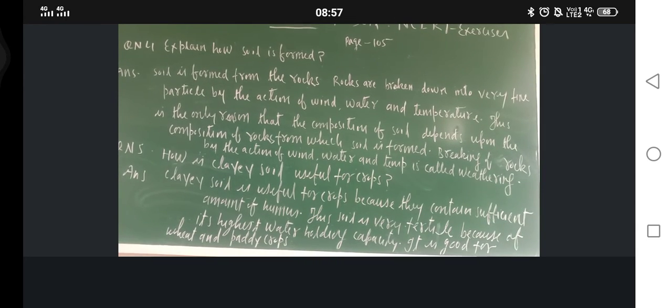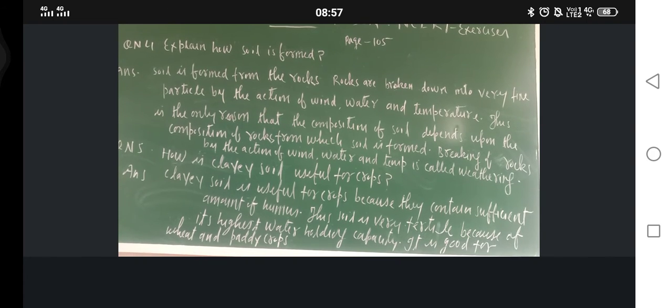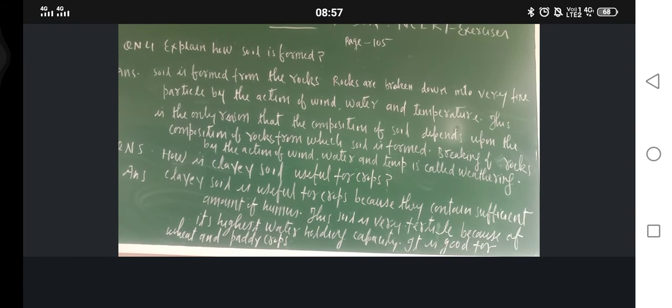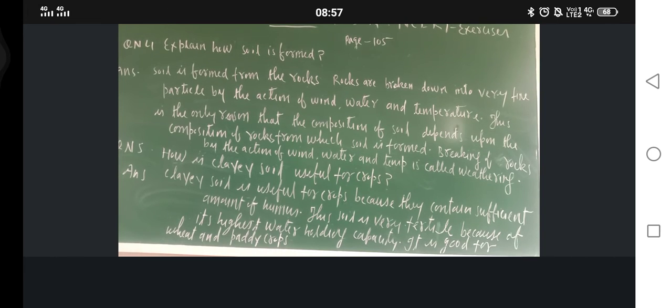Okay, so just see. Explain how soil is formed. Soil is formed from the rocks which are found in that particular area. Rocks are broken down into very fine particles by the action of wind, water, and temperature.